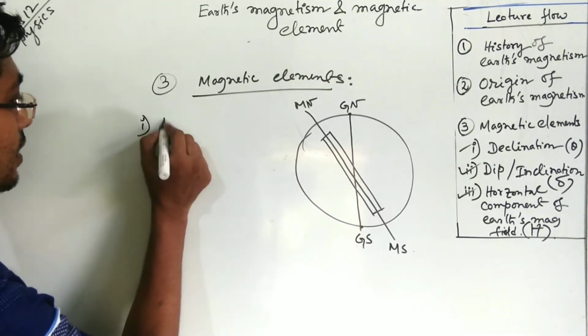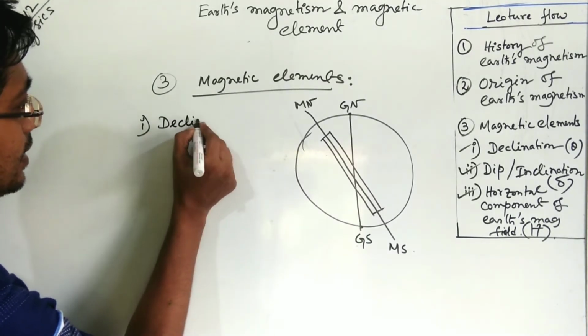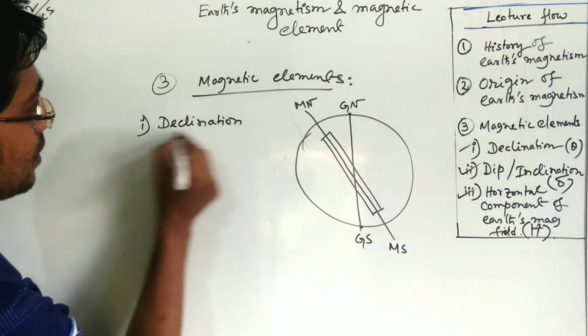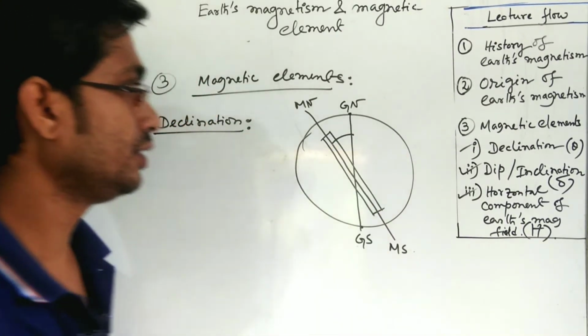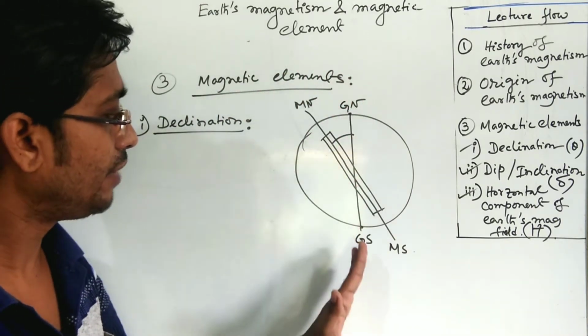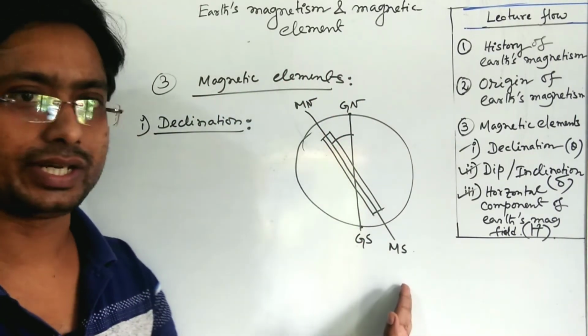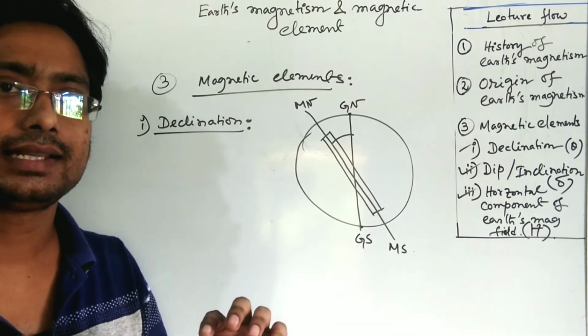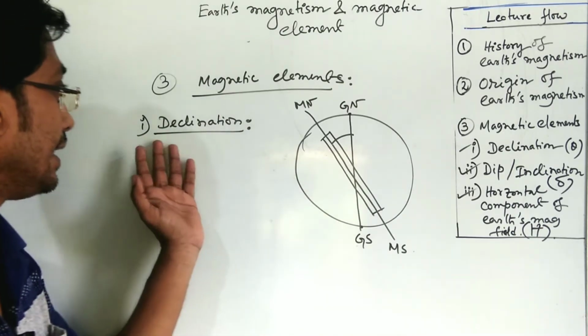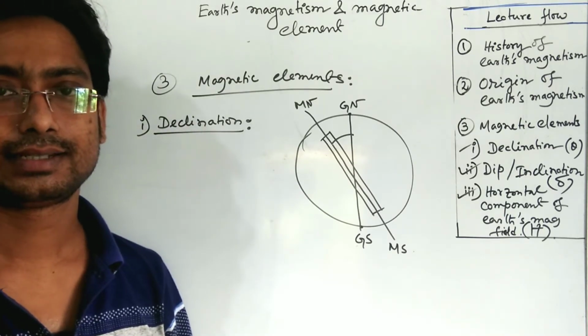Number 1, declination is nothing but the angle between the geographical meridian and the magnetic meridian. The geographical meridian and the magnetic meridian make an angle theta. That angle is known as declination.